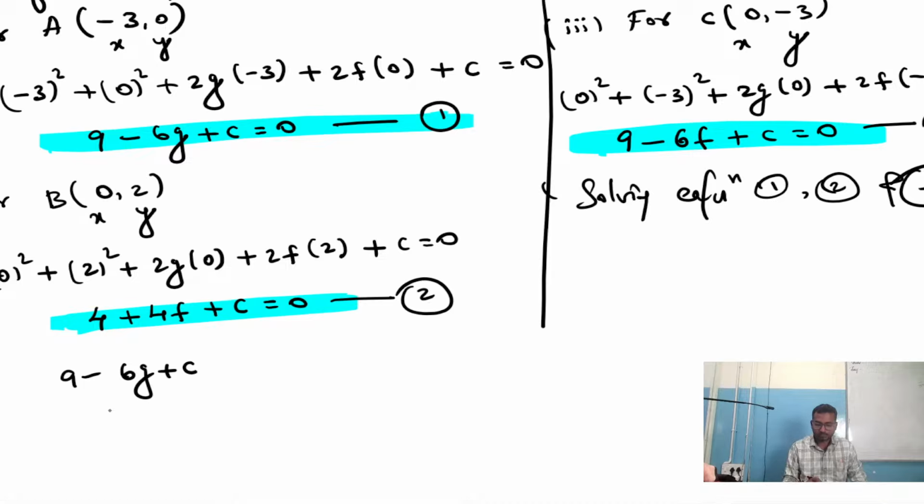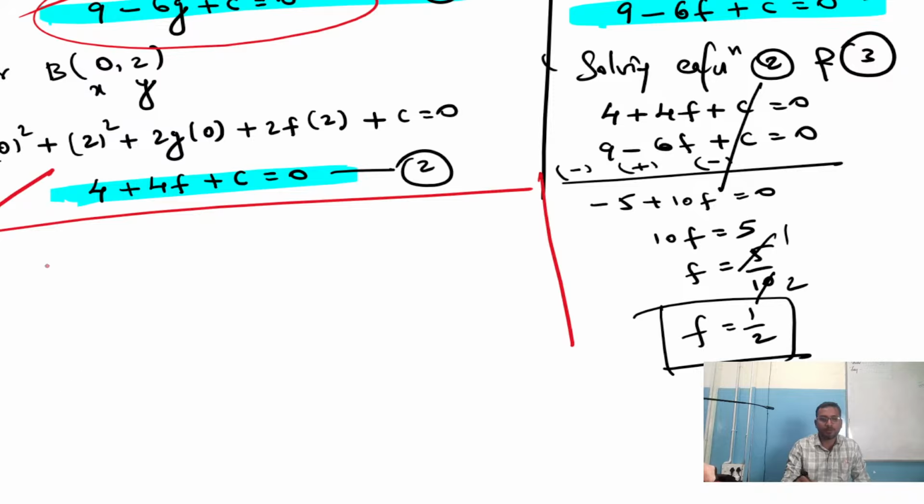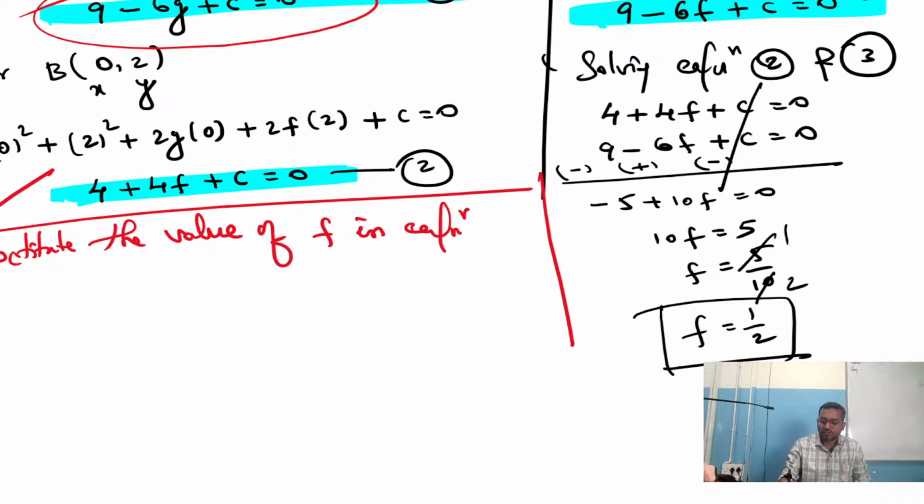Now this f value, can we substitute in equation 2 so that we get c? If we get c, then it will be easy for us to find g, because we are finding g and f here. Correct? Yes. Now what can we do after this step? Substitute the value of f in equation 2. It's not only 2, even in 3 also you can substitute, as you wish. But 2 has smaller values, so I'm using that.